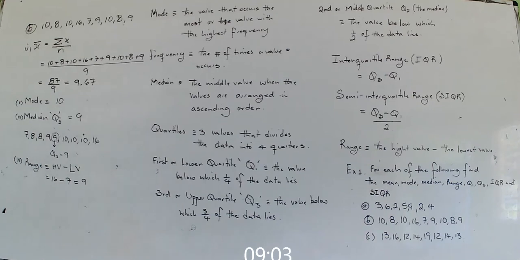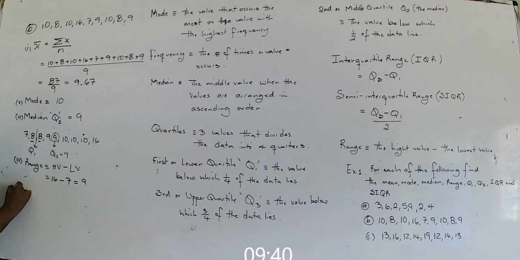Next, I ask you to find Q1 and Q3. I'm going to show you how to do that. Alright. Please look. When I ask you to find Q1, you're going to look at the lower half. How many numbers are in the lower half? That's an even number, isn't it? When it's an even number, you're going to take the 2 middle values in the lower half, add them and divide by 2. Q1 is going to be here. You're going to take these 2 values and add them and divide by 2.